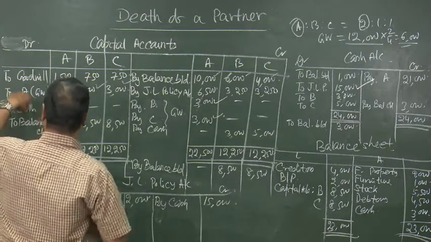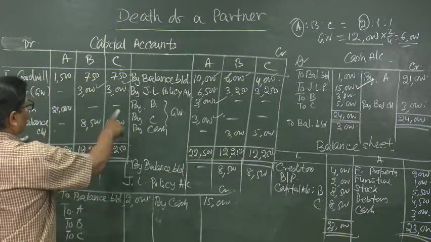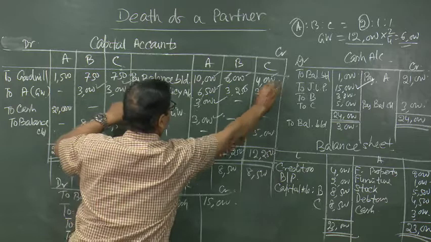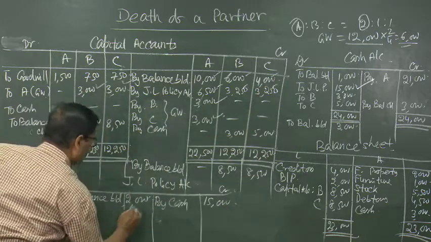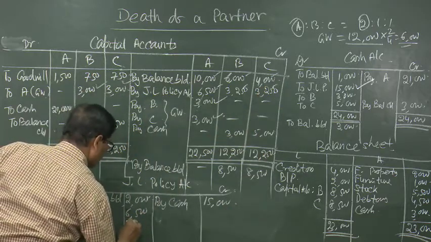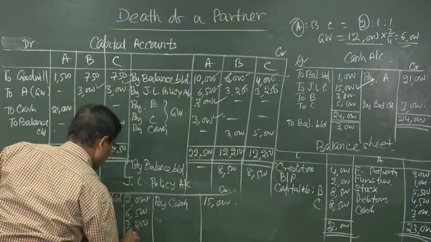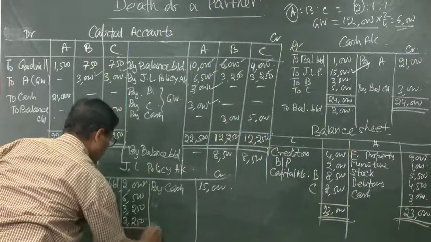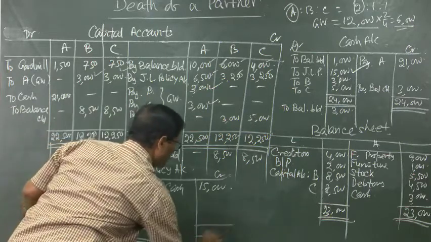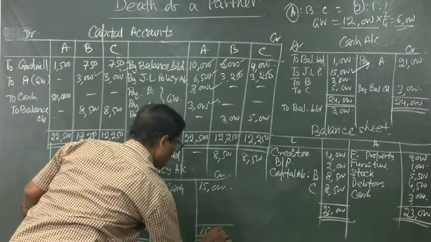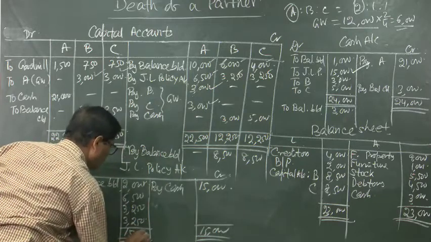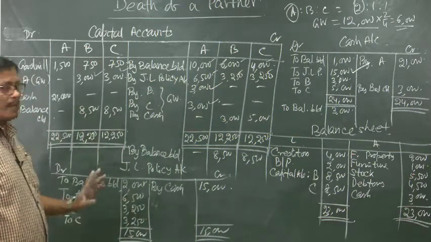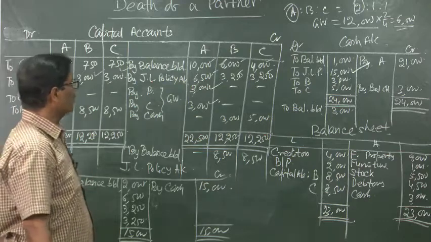Here it is 6,500, 3,250, 3,250. In this way, the total account will be closed. Joint life policy account is closed.